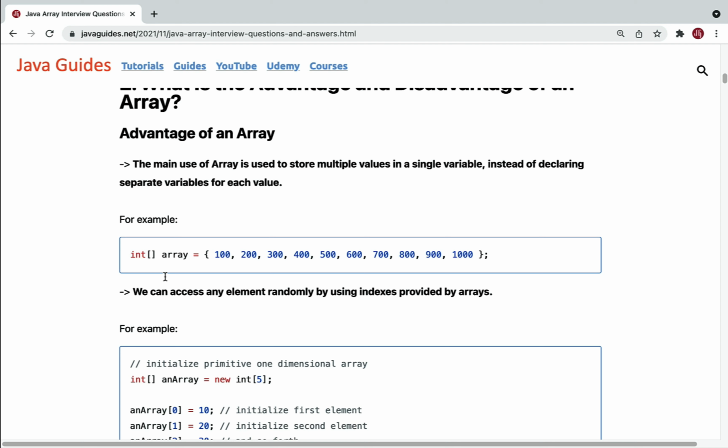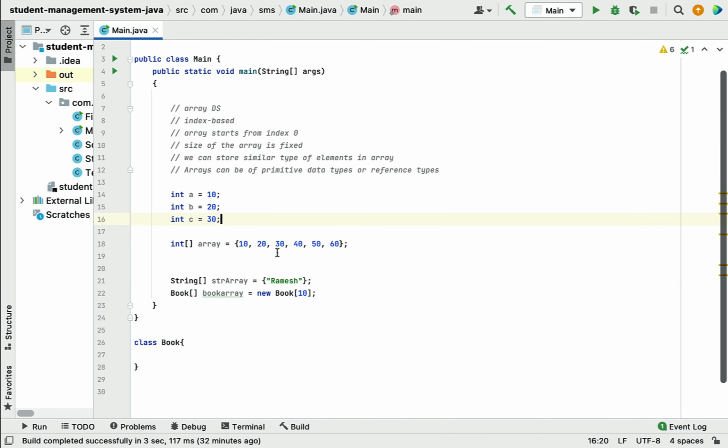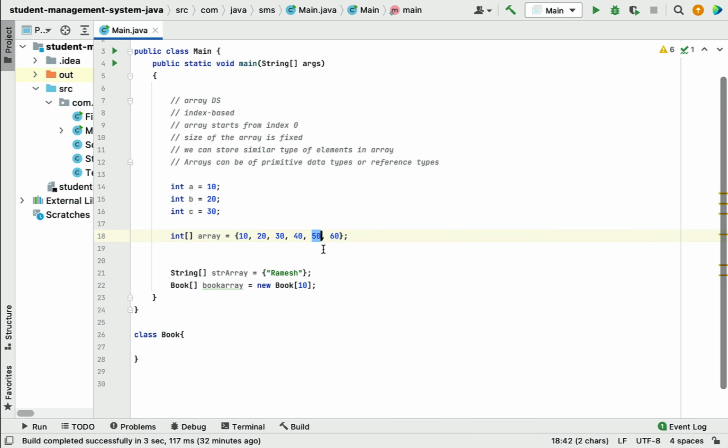The next advantage of array is that we can access any element randomly by using indexes provided by arrays. Well, as we know, array is index based, right? We can access elements from the array using indexes. For example, let's say I have an integer array with these 6 elements, and I want to access 50 from the array. Then I can use the index over here. As we know that array index starts from 0, so 10, 0, 1, 2, 3, 4. So I can provide index 4 here, and I can get the 50 value from the integer array.